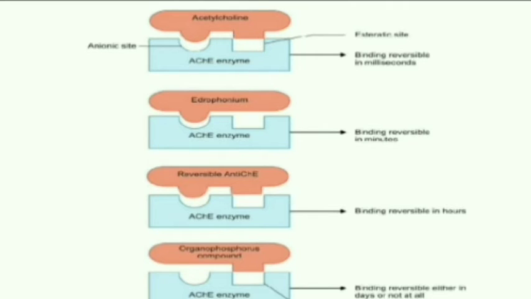In this figure we can see acetylcholine binds to both the sites and the binding is reversible in milliseconds, that is a fast hydrolysis of acetylcholine. And edrophonium, which is reversible, binds to only the anionic site and its reversible action is within minutes. The reversible anticholinesterases bind to both the sites of the enzyme and the reversible action is within hours. And the organophosphates irreversibly bind to only the esteric site. They are bonded by covalent bonds and the binding reverses either in days or not at all. So binding only to the esteric site is irreversible and covalent.